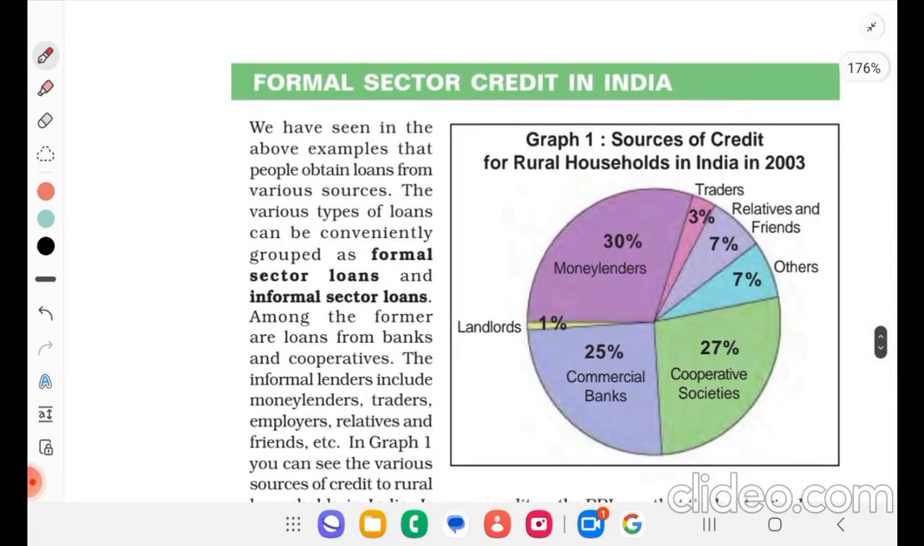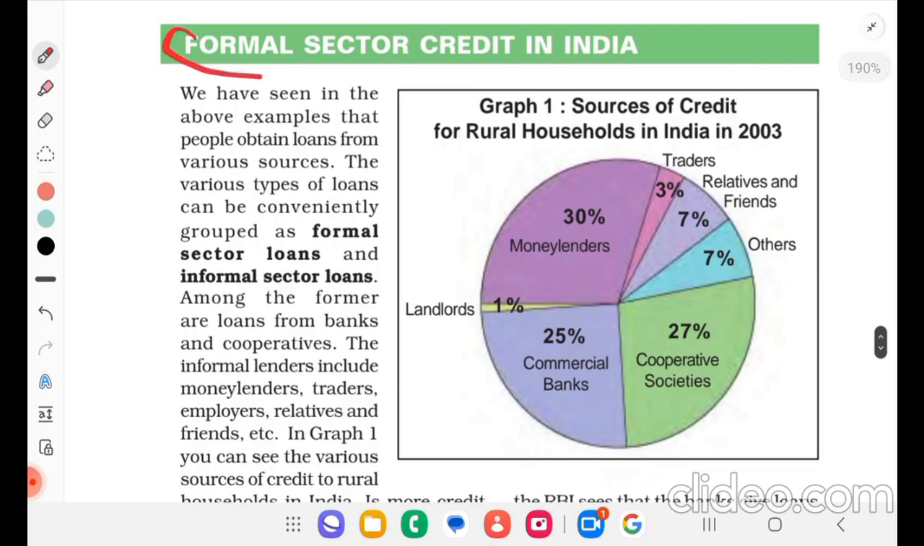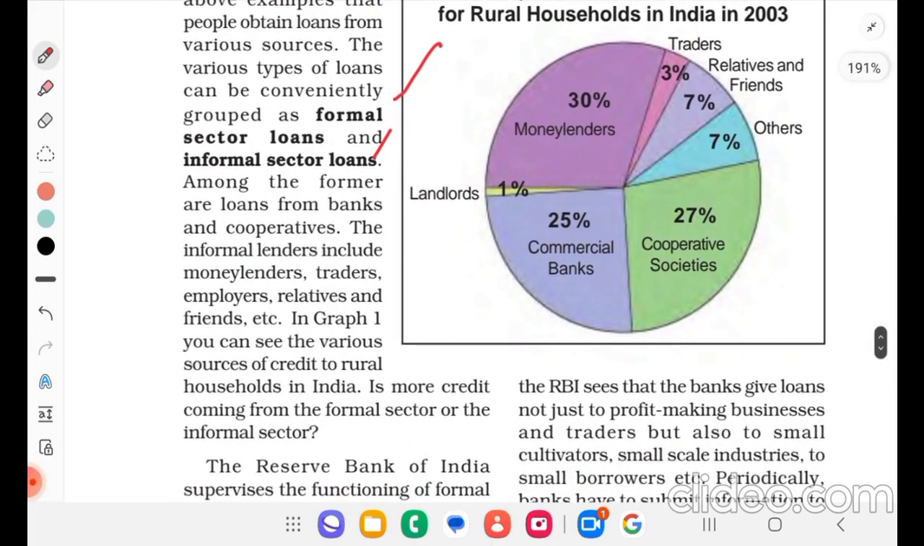Now we see formal sector credit in India. We have seen in the above example that people obtain loans from various sources. The various types of loans can be conveniently grouped as formal sector loans and informal sector loans, formal and informal. Among the former are loans from banks and cooperatives. The informal lenders include moneylenders, traders, employers, relatives, and friends, etc.